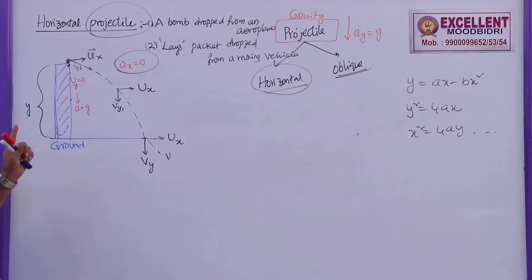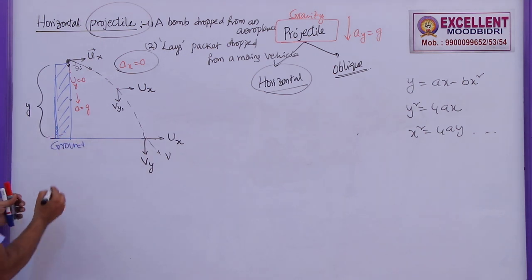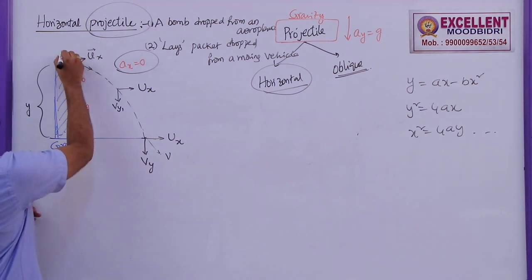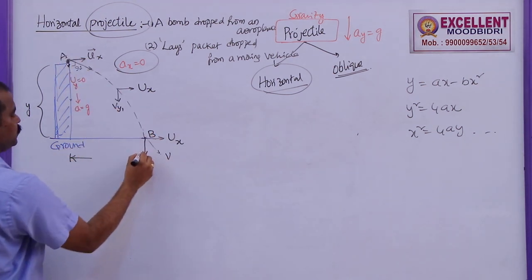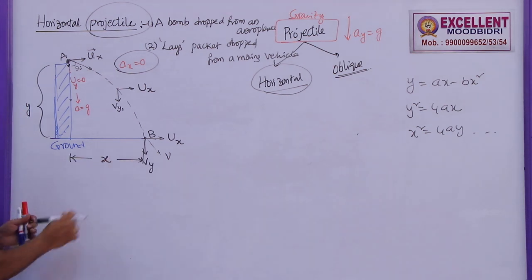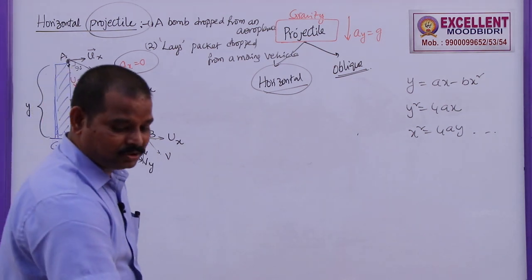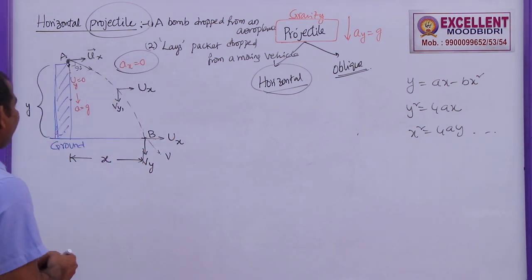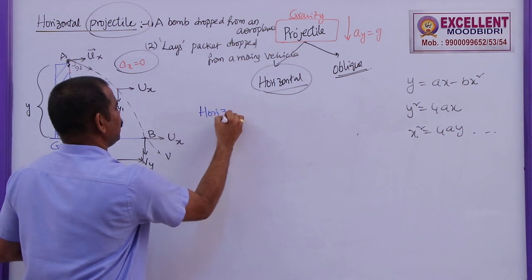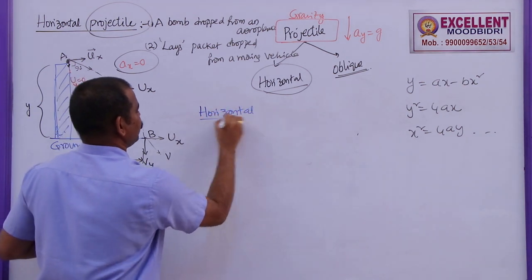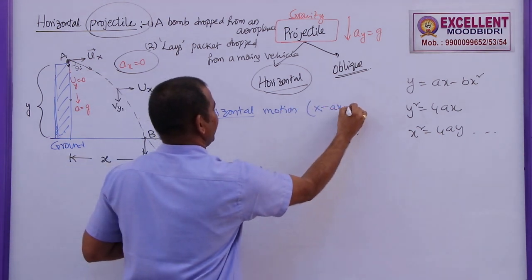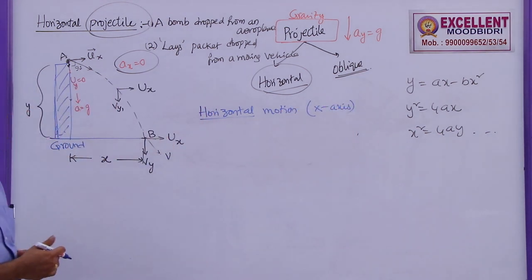Now, the horizontal distance traveled by this body in this case, because it is striking this point, let us say this is A and the striking point is B. So the distance between these two, the horizontal distance, is x. Now, as this body has two directions of motion, first let me consider the horizontal motion of this projectile, that is along the x-axis.